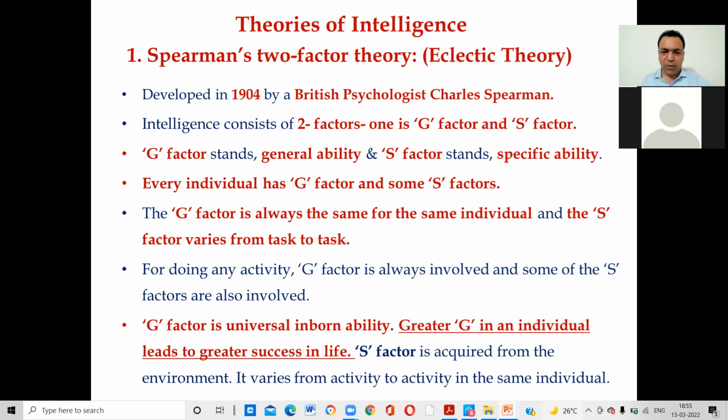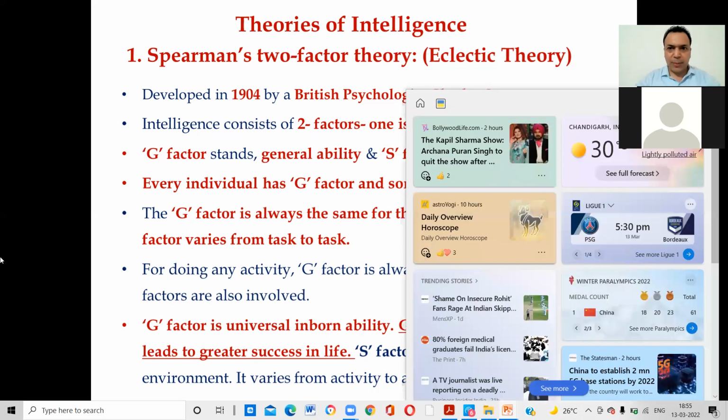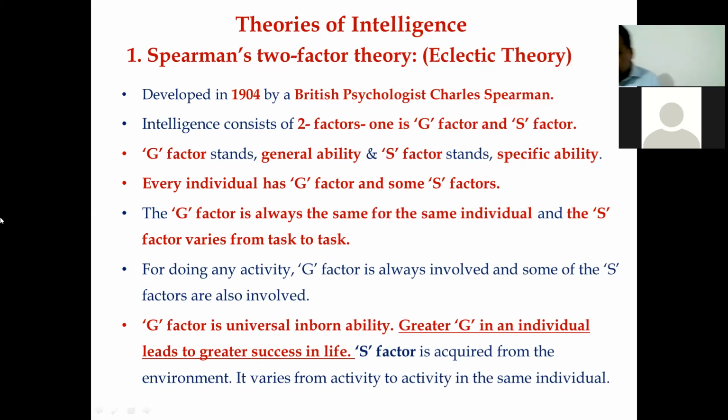The G factor is the universal inborn ability. A greater G in an individual leads to greater success in life. And the S factor is acquired. We have done the nature and characteristics of intelligence, where intelligence is an innate power that can't be acquired. But he has said that the S factor is acquired from the environment. It varies from activity to activity in the same individual.